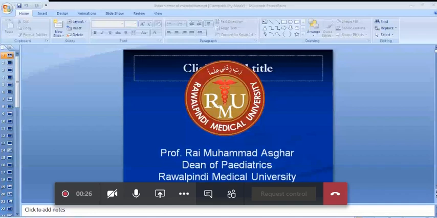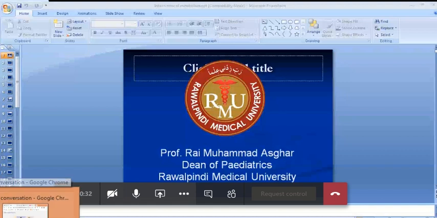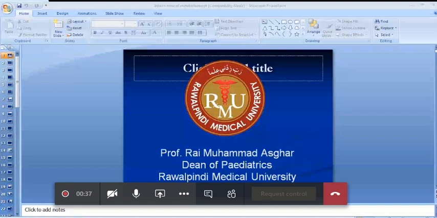Inborn errors of metabolism are genetic, caused by mutation in an enzyme which is involved in the metabolism of a particular substrate. Whenever that enzyme is deficient, it leads to the accumulation of the substrate in the different tissues of the body, which alters their functions and metabolism. So these are hereditary biochemical disorders caused by gene mutation.